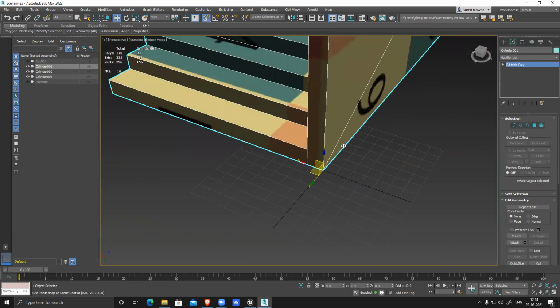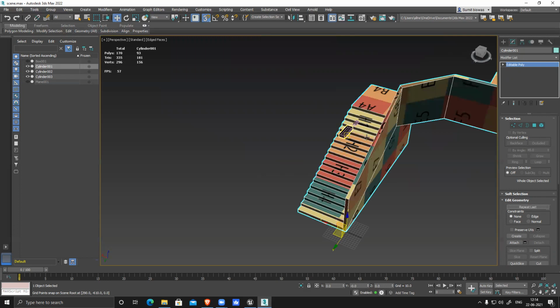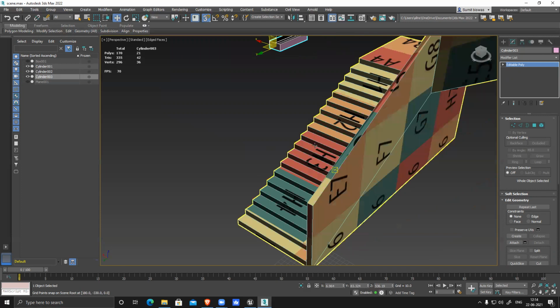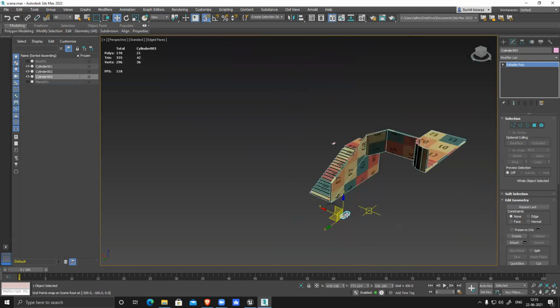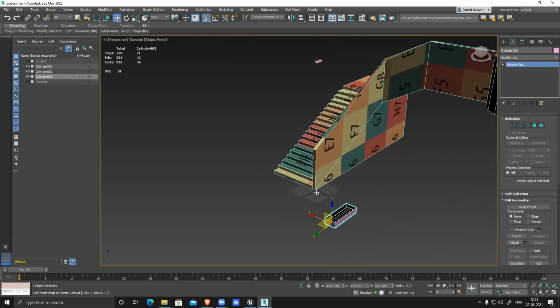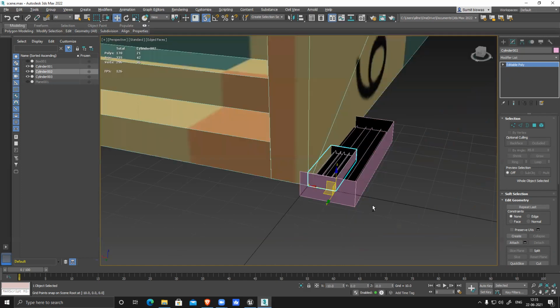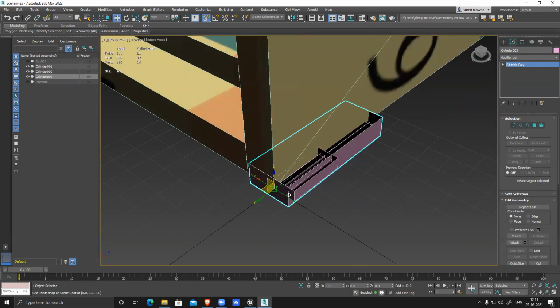Similarly for all these things, this also I can push back to grid. Zoom. So it's on grid, and this one you can see the pivot point is on grid.